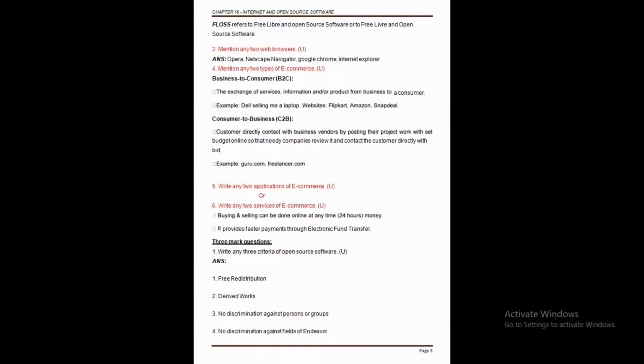Or if any company wants such a project, they review the project, and afterwards, if they are satisfied with it, they directly contact the customer with a bid in this case. So the meaning of the bid: an offer is called a bid, a certain price for something. Clear this point here? A certain price for something. So we can select the company for further processing.